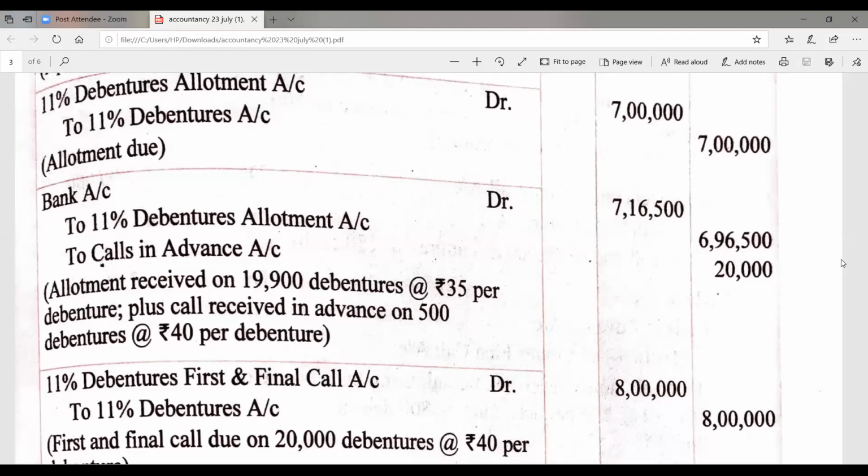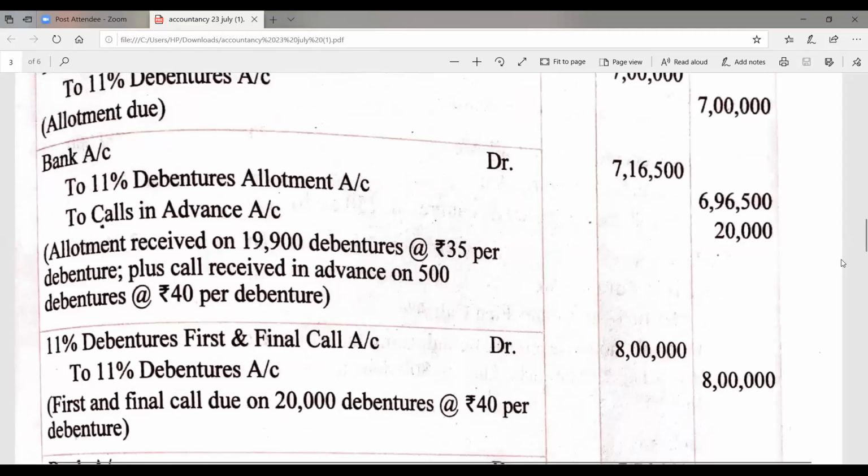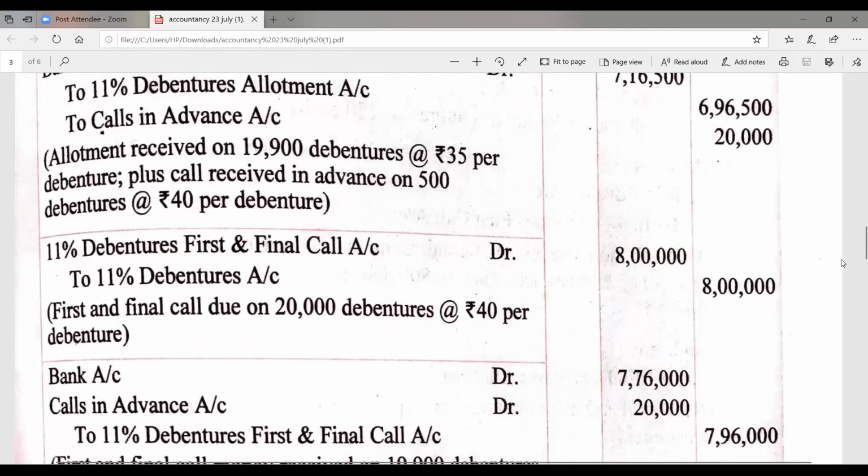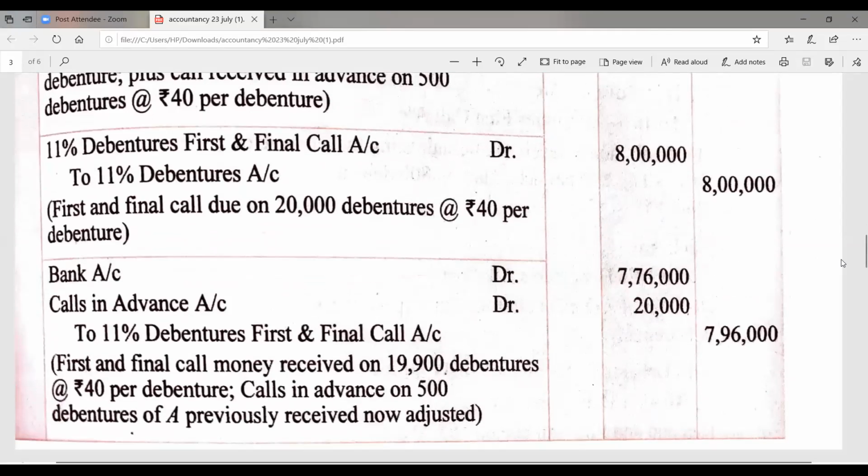That amount you will get for the debenture allotment: 6,96,500. But there are some debenture holders holding 500 debentures. They have paid the 40 rupees of the call in advance along with the allotment. It means at the time of the allotment received, the calls in advance account is to be credited and the amount is to be calculated: 500 into 40. It will be 20,000 rupees. The total of 6,96,500 and 20,000 will be 7,16,500 rupees, and it is shown in the bank account. After that, we have to due the amount of debenture calls. It will be 11% debenture final call to 11% debenture account. Then bank account debit.